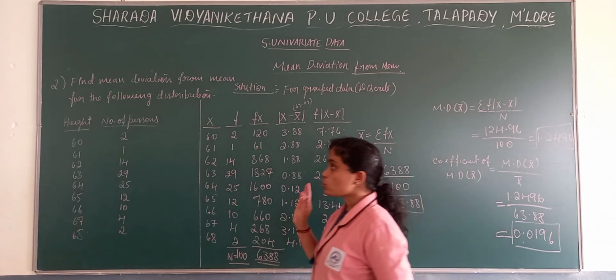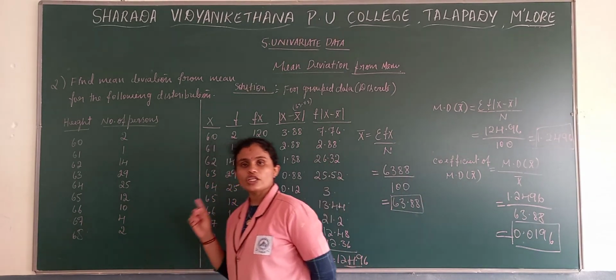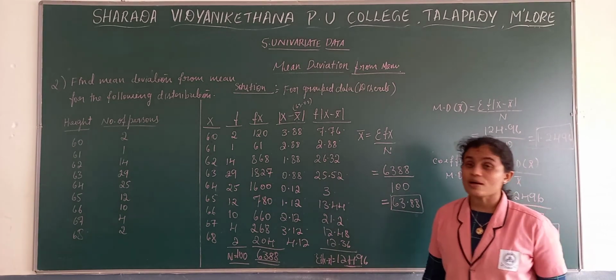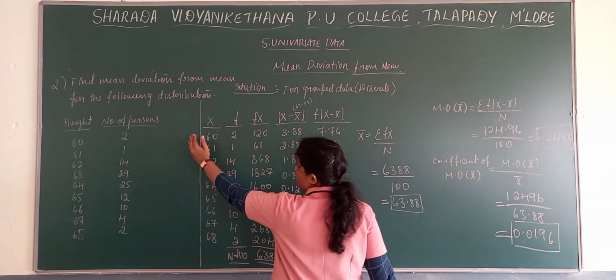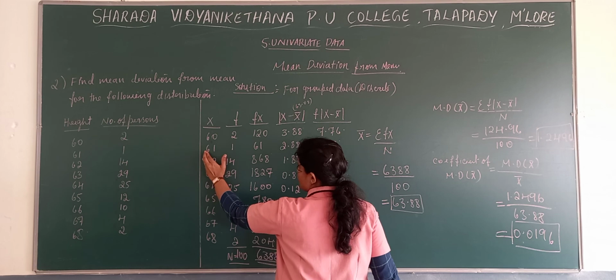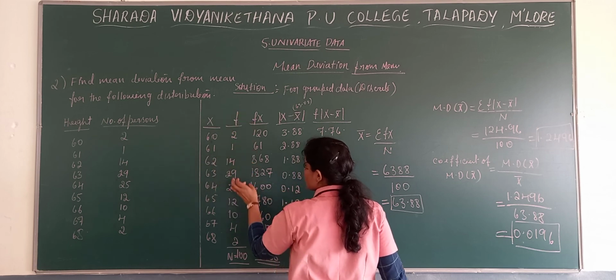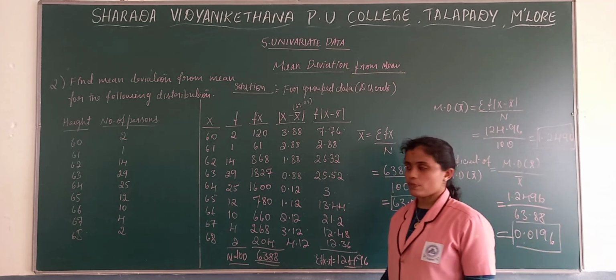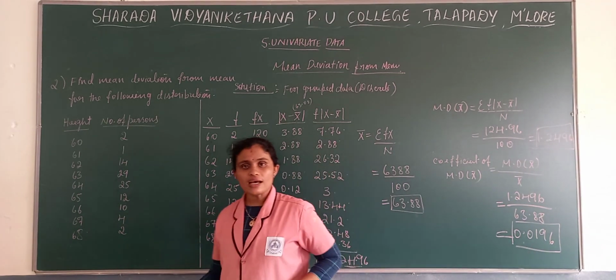So this is about grouped discrete data, how to find the mean deviation from mean. If it is continuous, then one extra column will come, for example 50 to 60, 60 to 70. Here we need to find x, then the rest of the things are similar. We will see one continuous problem, not necessary, but we will see it in the next class.